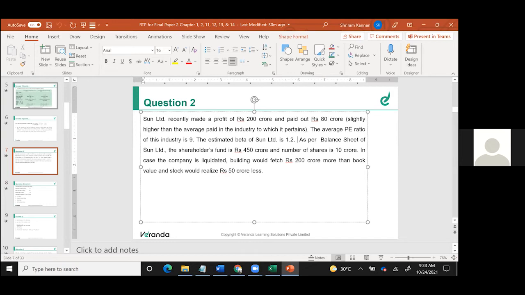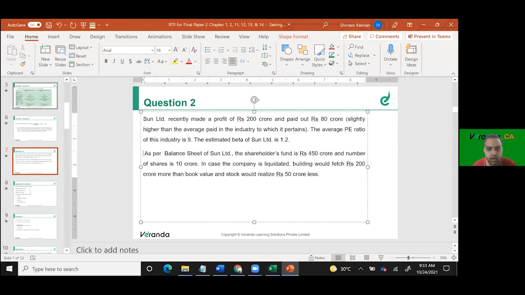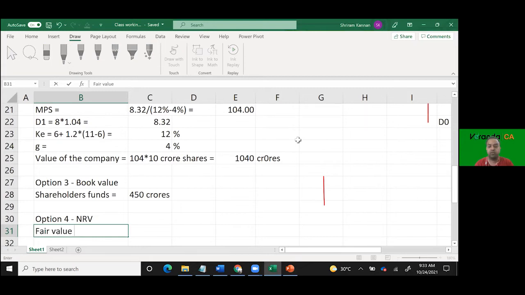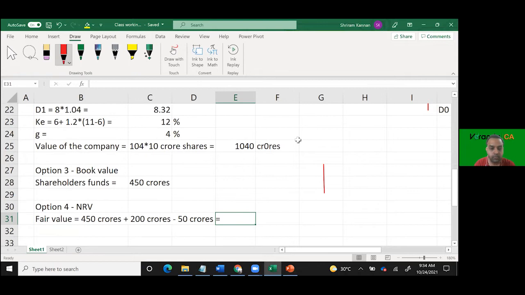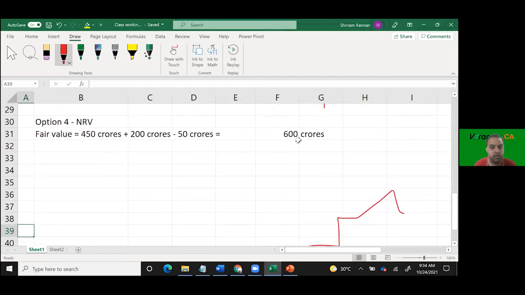Fixed assets are 200 crores more than book value, and stock will realize 50 crores less. Book value is 450 crores, plus 200 crores, minus 50 crores. So it is 600 crores. Understood? That completes the problem.